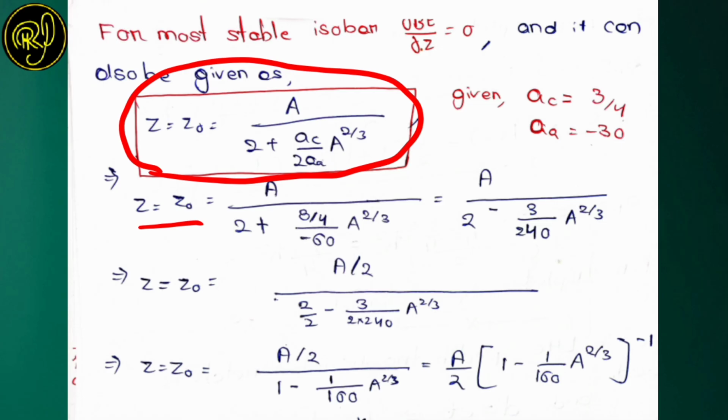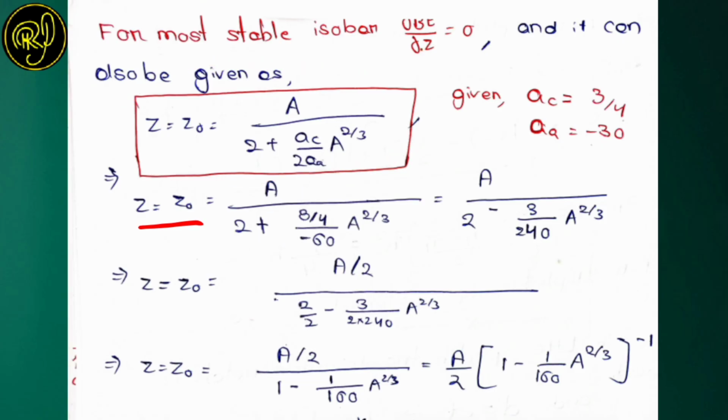So we will simply use this formula, because in the NET examination how fast you can get to the result actually matters a lot, means how quickly you are solving the answer. So now let us continue. Z equals Z naught equals A by 2 plus 3/4 by minus 60 multiplied with A to the power 2 by 3, which equals A by 2 minus 3 by 240 multiplied with A to the power 2 by 3.